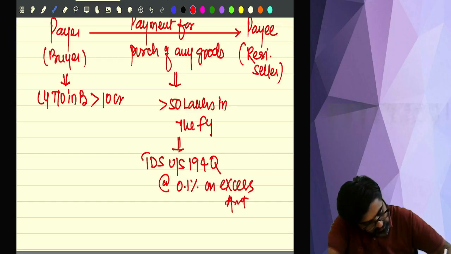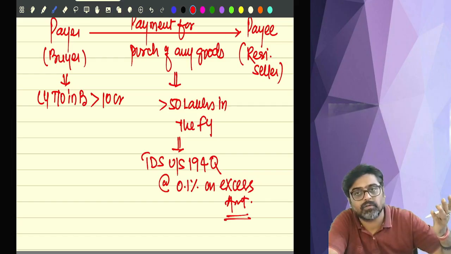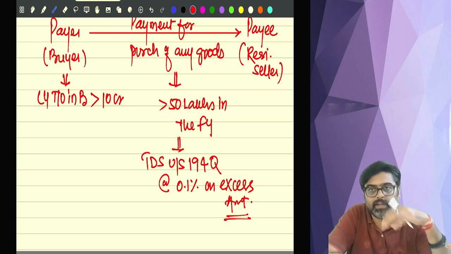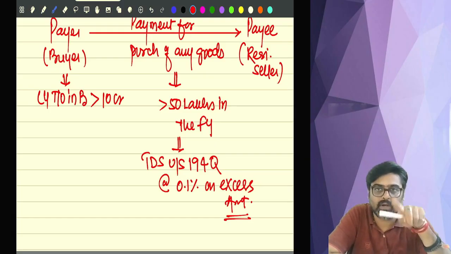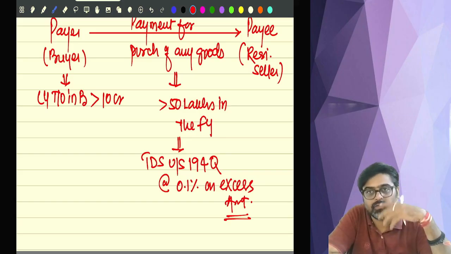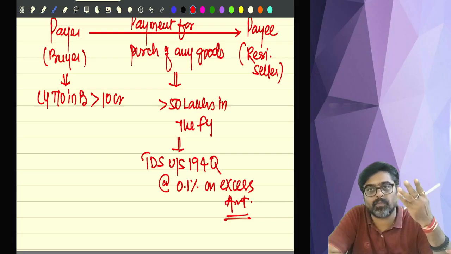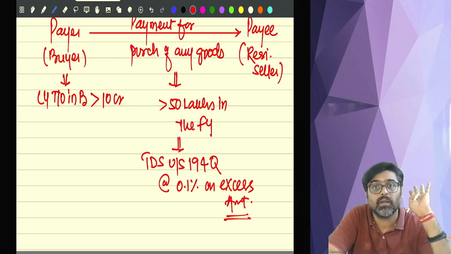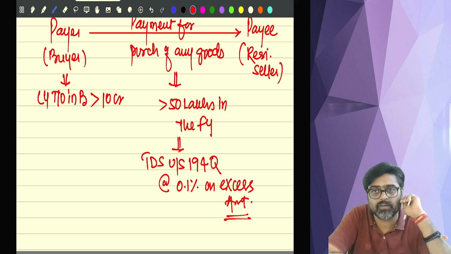Excess amount means amount in excess of 50 lakhs. So if you are a buyer and you have purchased some goods from me during the year and the total value of the goods is more than 50 lakhs, will you make the payment to me? Yes. And on the payment which you are making over and above 50 lakhs, you will deduct the TDS at 0.1% on the amount in excess of 50 lakhs.